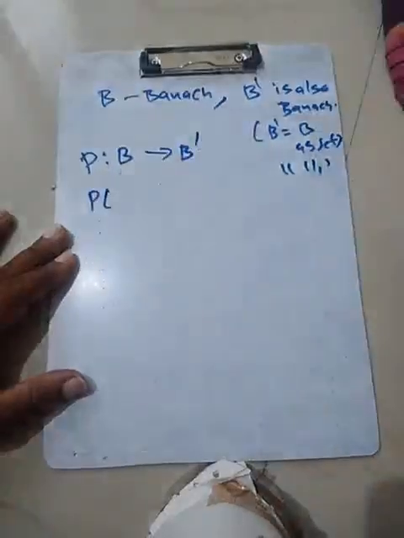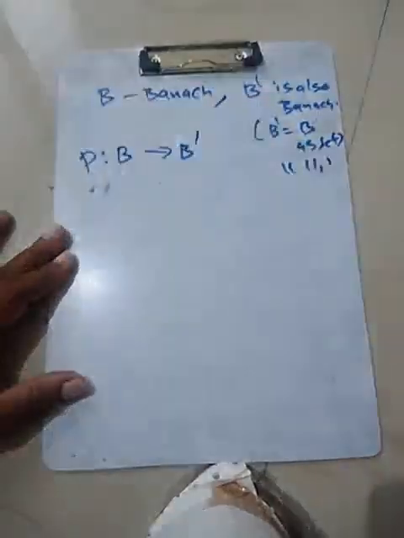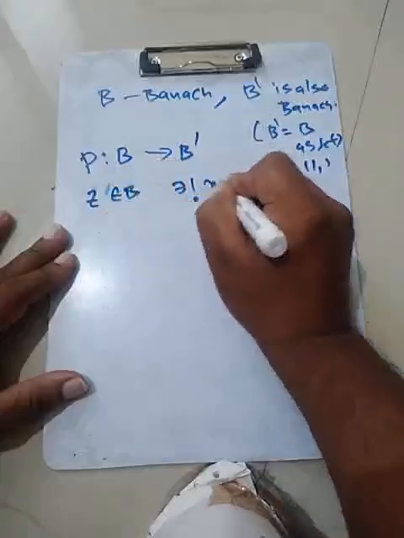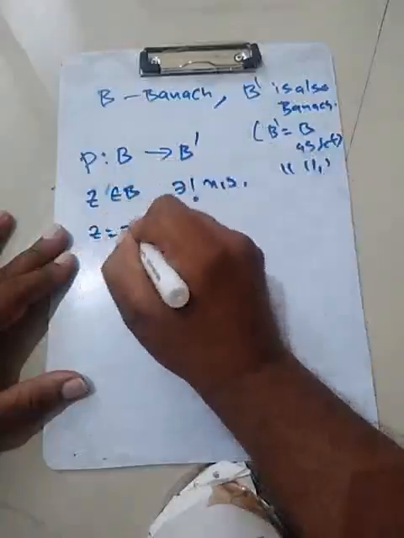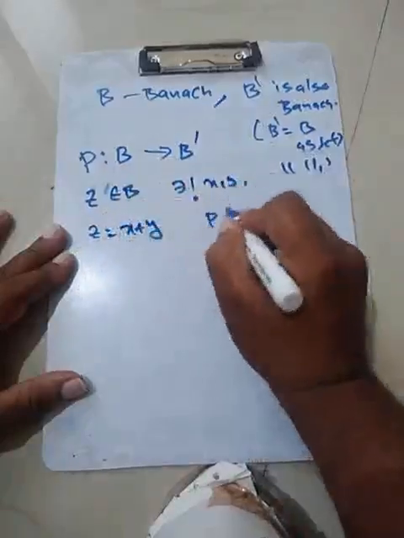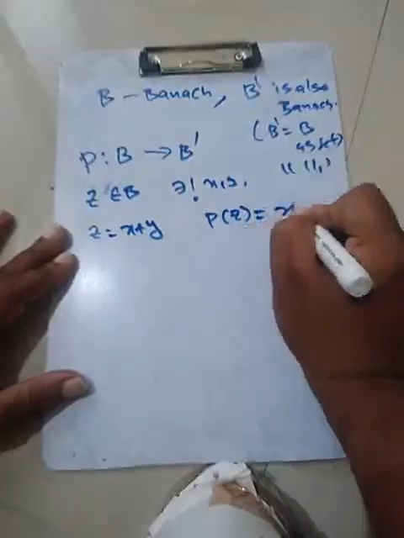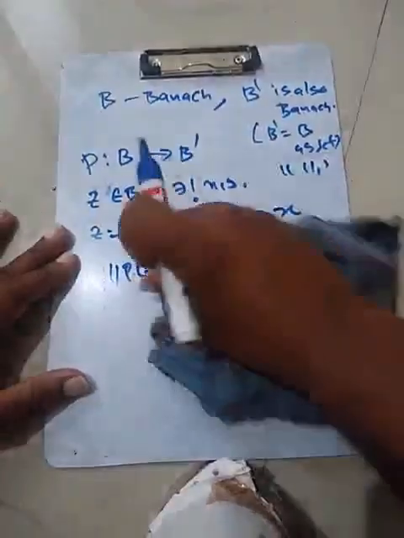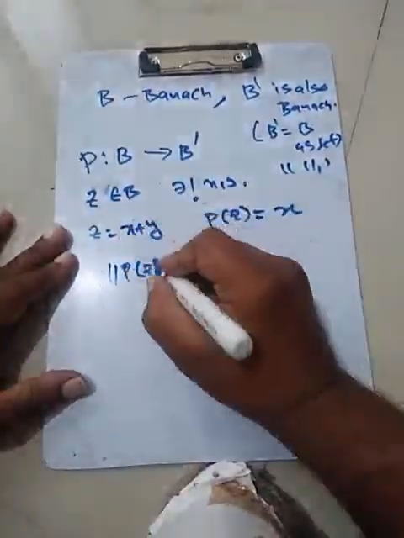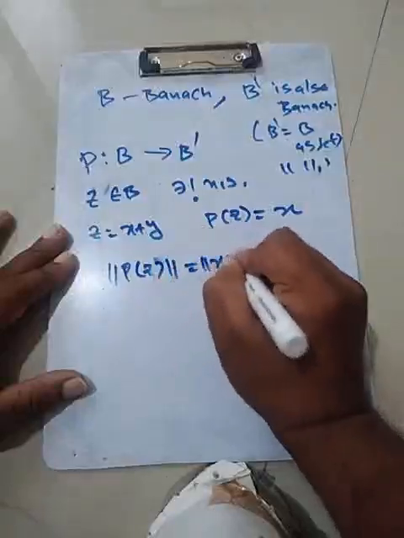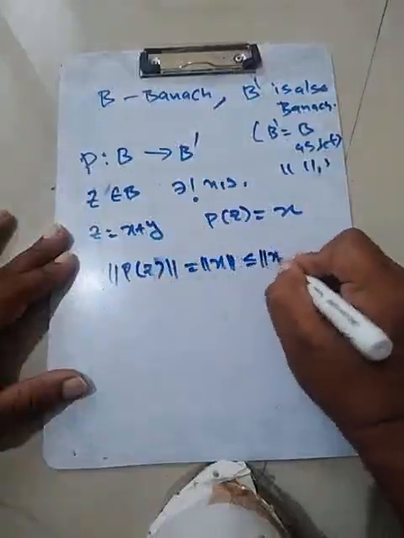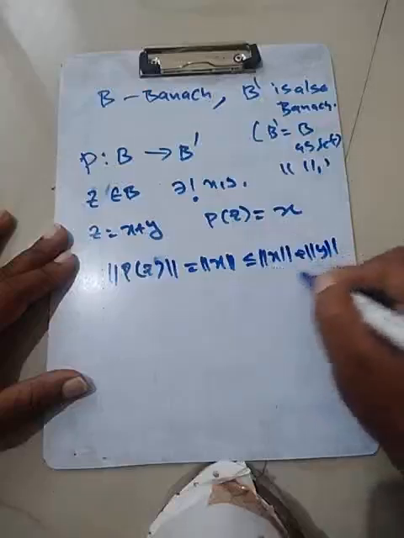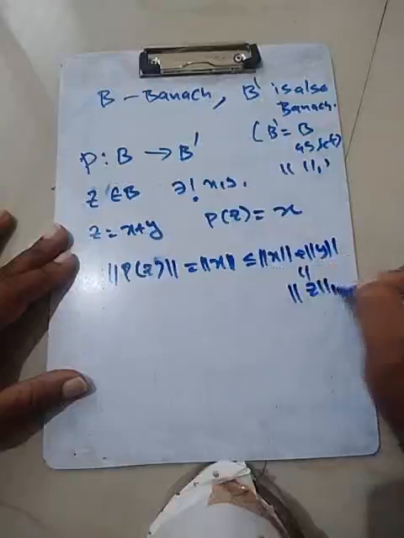If you take any Z in B, then any Z belonging to B has a unique X and Y such that Z is equal to X plus Y, and P of Z is equal to X. So the norm of P of Z is the norm of X, which is less than or equal to the norm of X plus a non-negative term, but this object here is nothing but the one norm of Z.